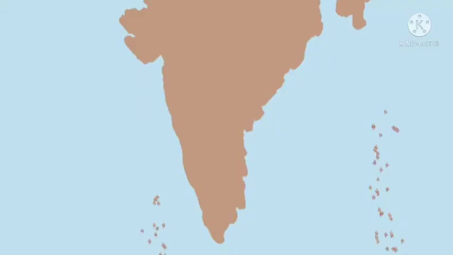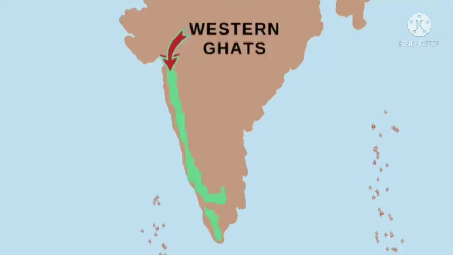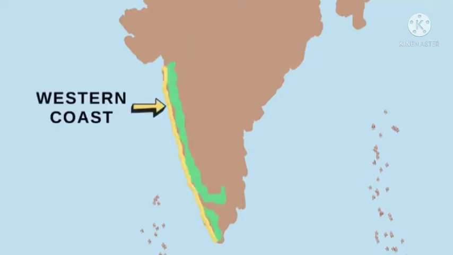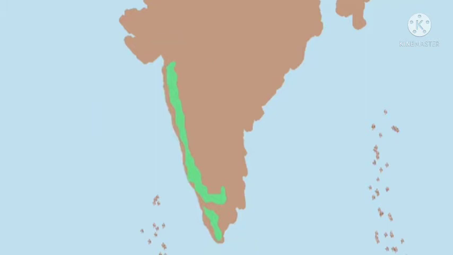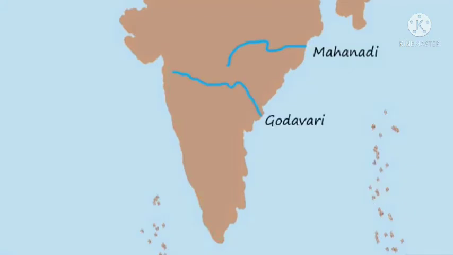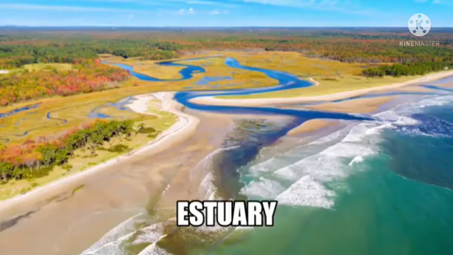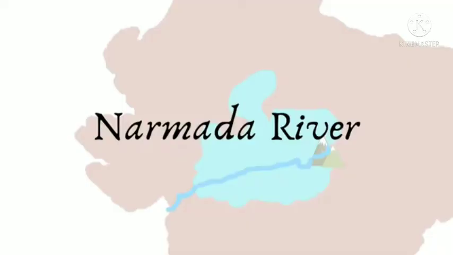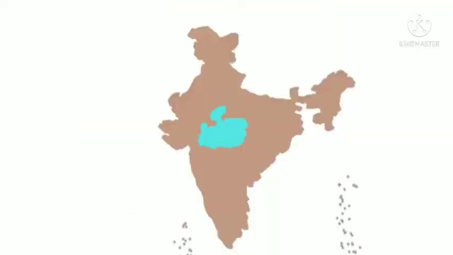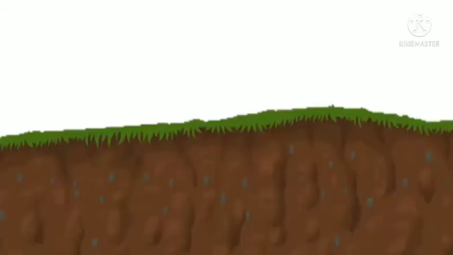Now the second type of rivers that we have is the peninsular rivers. In peninsular rivers we have the Western Ghats, the western coast, and the north and south sides. Mainly the rivers are flowing towards the Bay of Bengal side. It means they are producing deltas in the Bay of Bengal. Then Mahanadi, Godavari, Krishna, Kaveri. Some of the rivers, like Narmada and Tapi, form estuaries. They are making big ones, especially falling into the Arabian Sea.